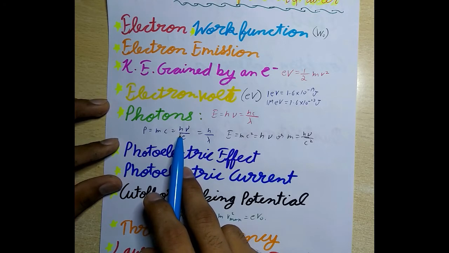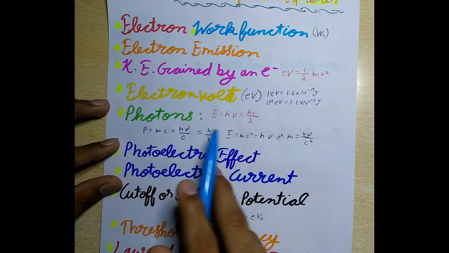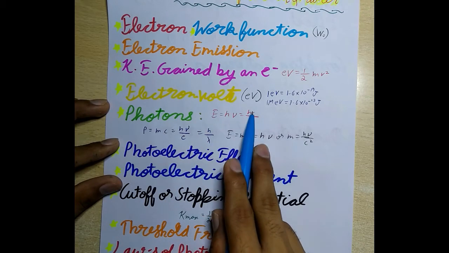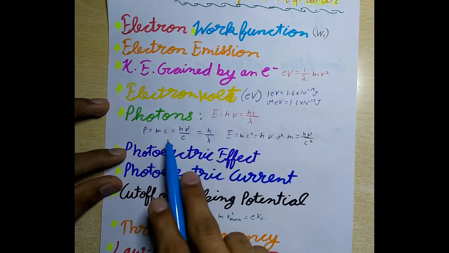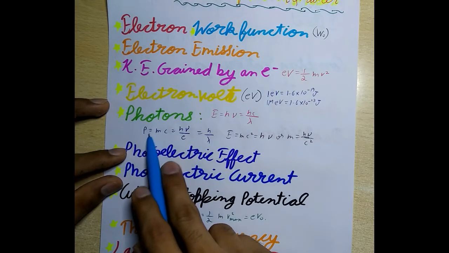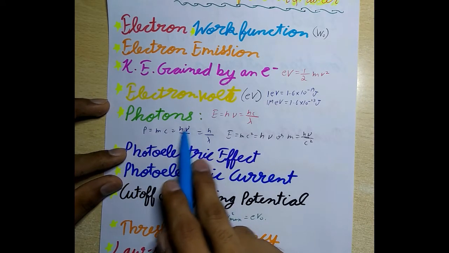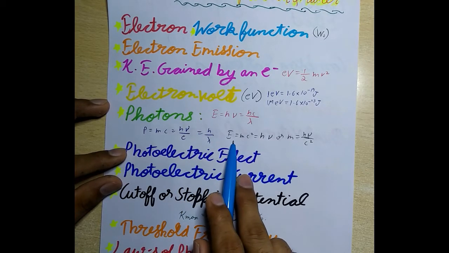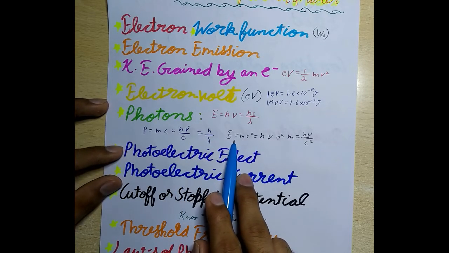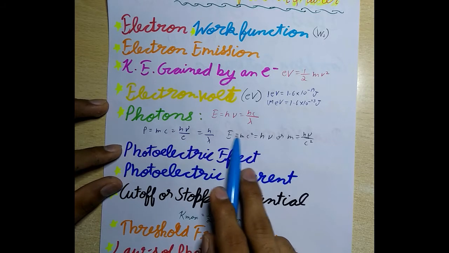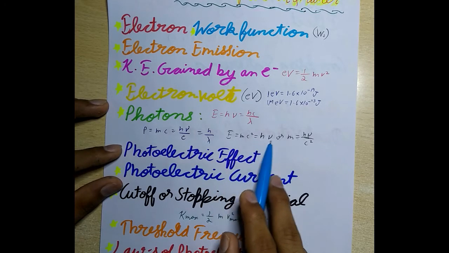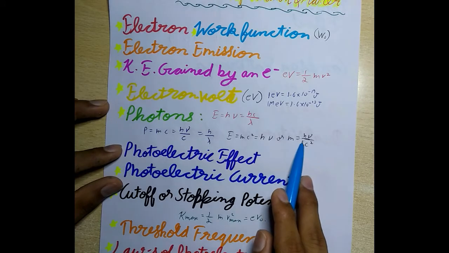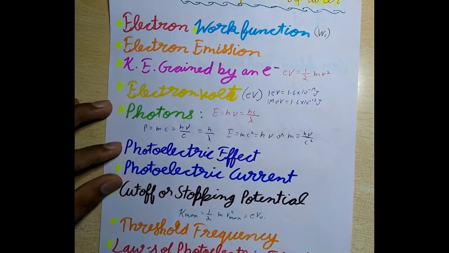And fifth, energy of a photon E is equal to h nu, which is equal to hc by lambda. And momentum of a photon, that is p, is equal to mc, which is equal to h nu upon c, and which is equal to h by lambda. And from Einstein's mass energy relationship, the equivalent mass m of a photon is given by E is equal to mc squared, which is equal to h nu, and m is equal to h nu by c squared.